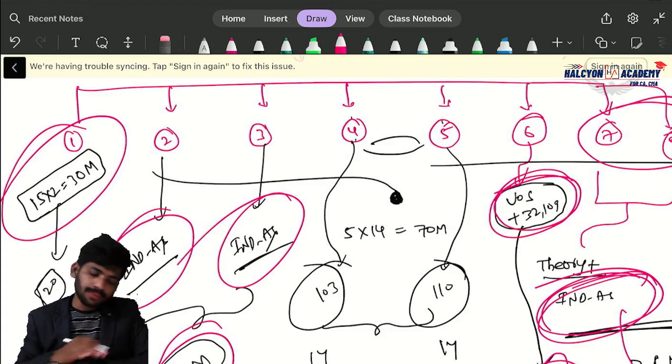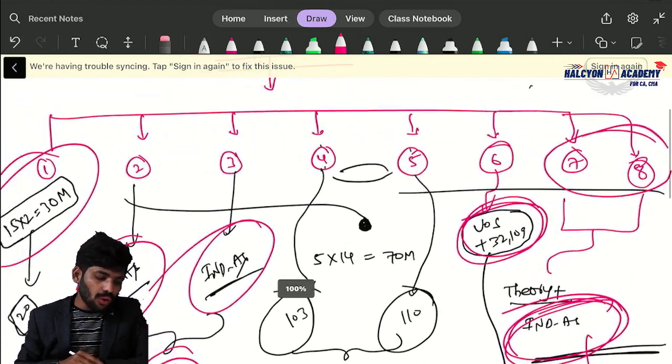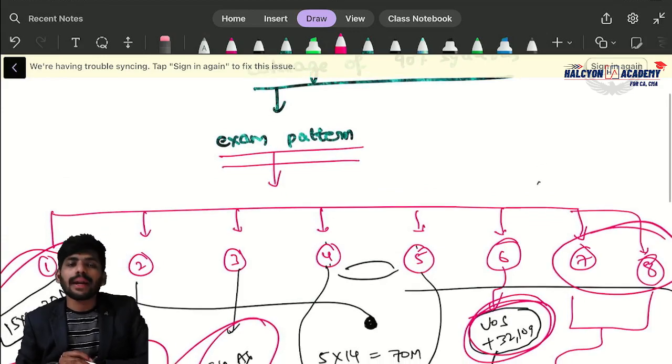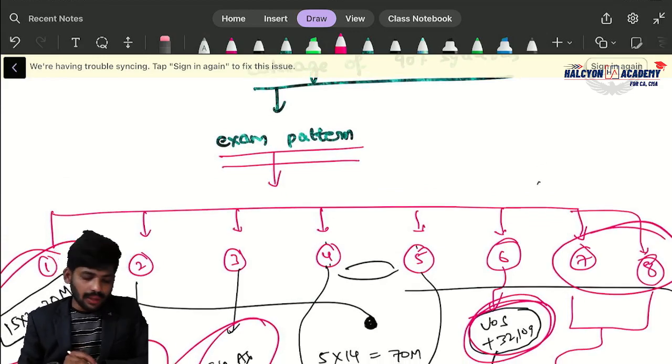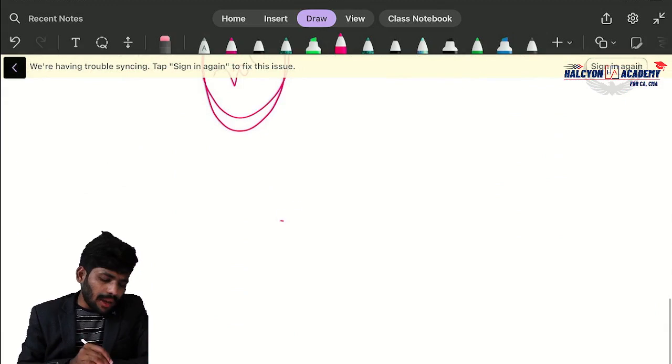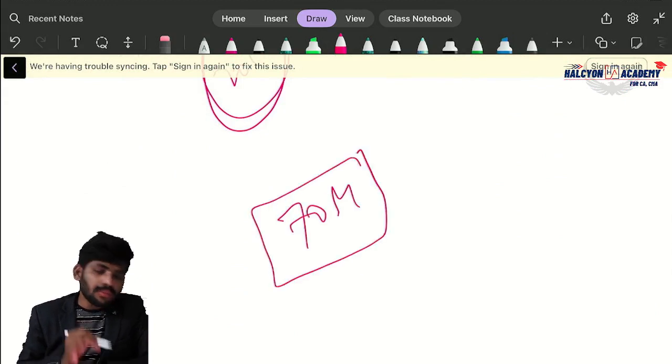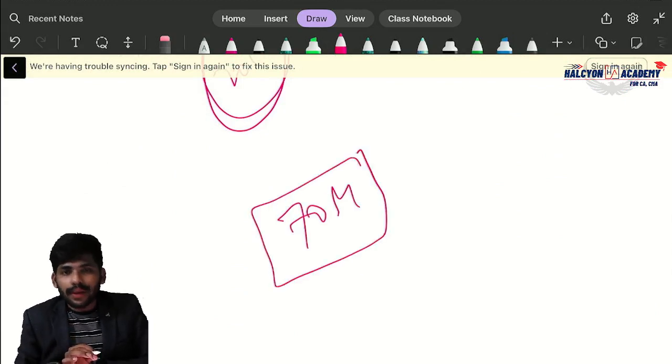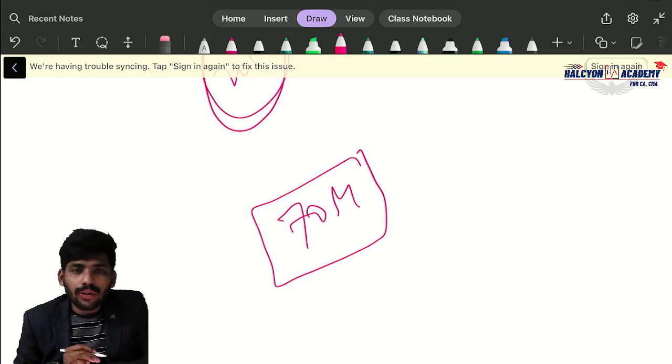Is that clear? So this is the overview, nothing but the examination pattern of the CFR exam. So damn sure, sir, please follow the classes properly. Now definitely you will get these 70 marks. This is my target, sir. Every student should get 70. That is my target.